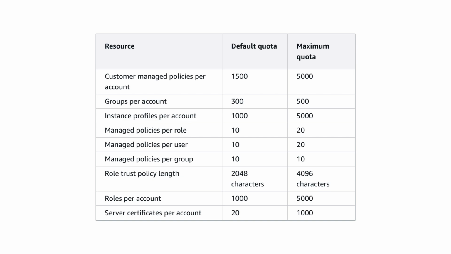So based on the requirement, we are going to procure the certificates.